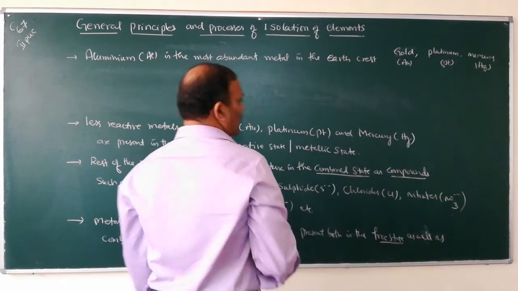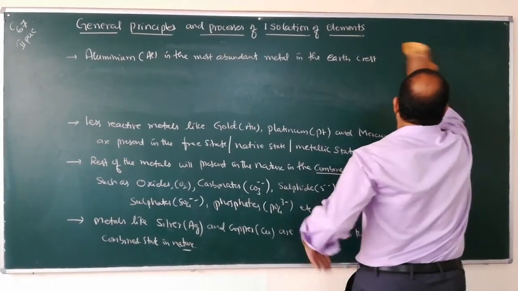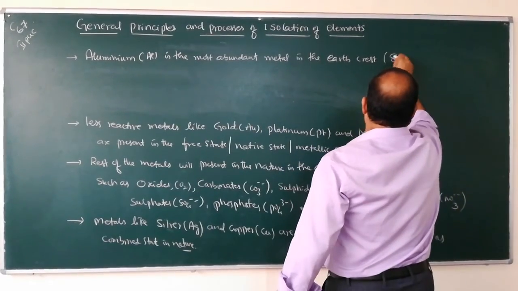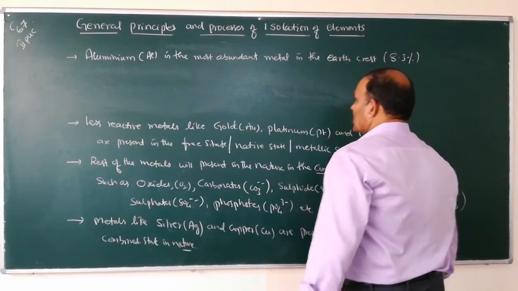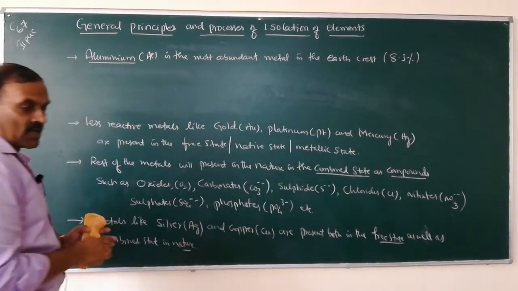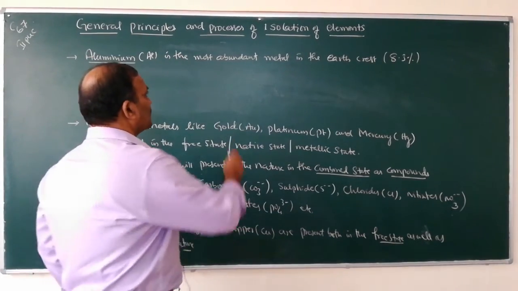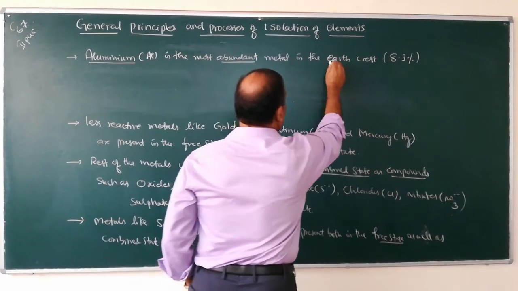It is about 8.3%. So which is the element which is present mostly? Aluminum is the most abundant metal in the earth crust.